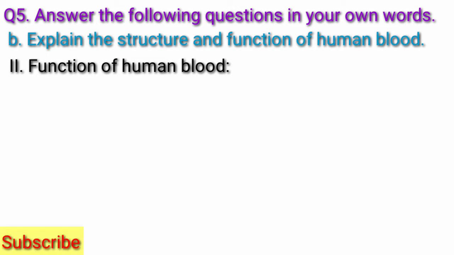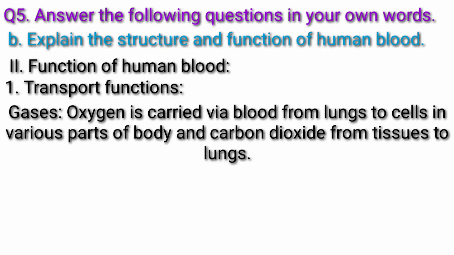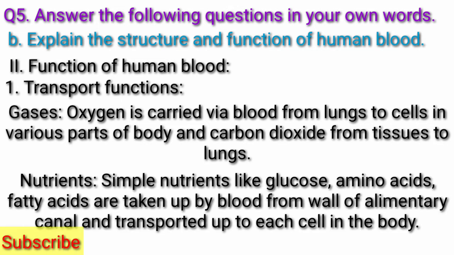Functions of blood. First, transport functions. Gases. Oxygen is carried via blood from lungs to cells in various parts of the body, and carbon dioxide from tissues to lungs.